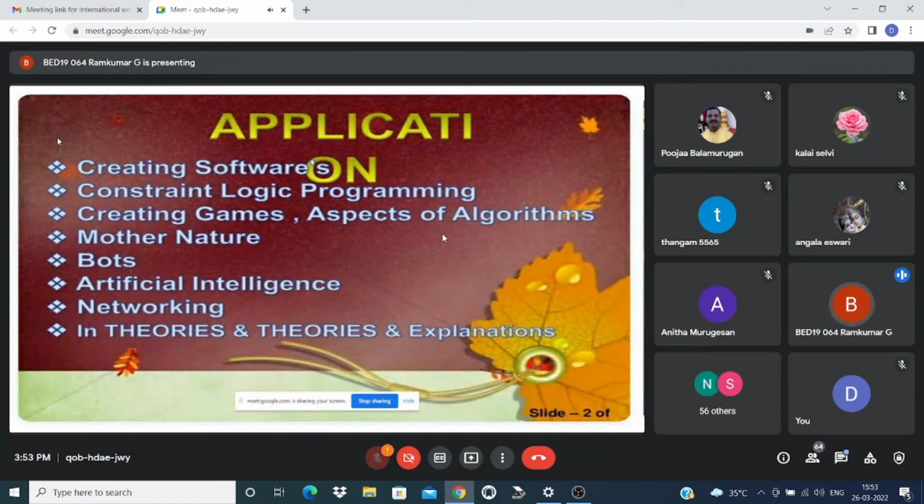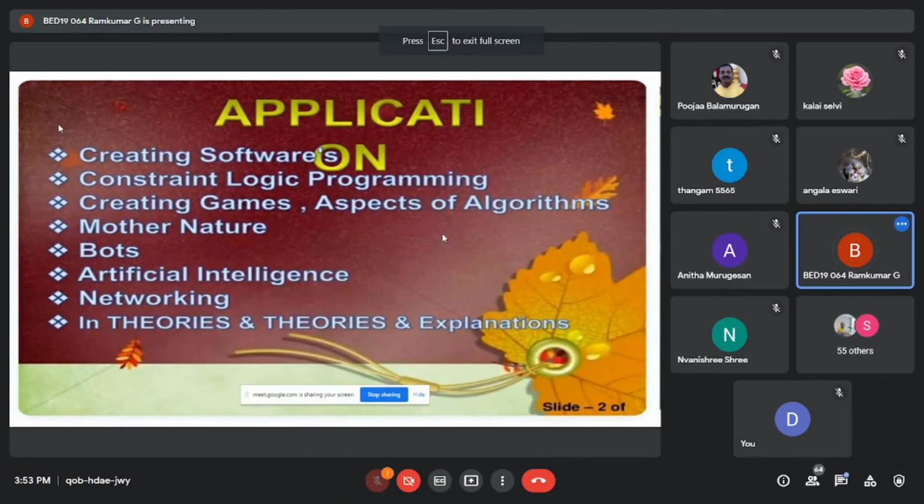Applications. The applications of differential equations include creating software, constraints, logic programming, creating games, algorithms, mother language, boards, artificial intelligence, networking, and theory and explanations. These are the applications I am going to explain in this work.